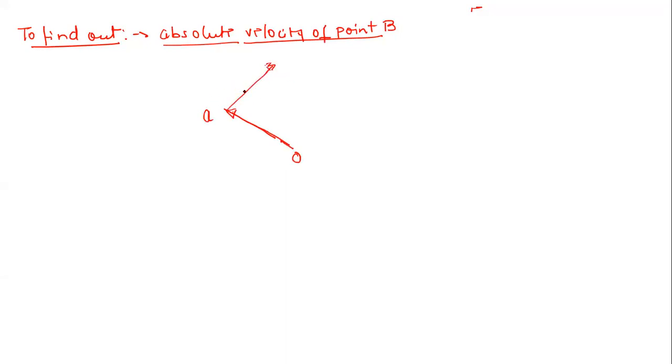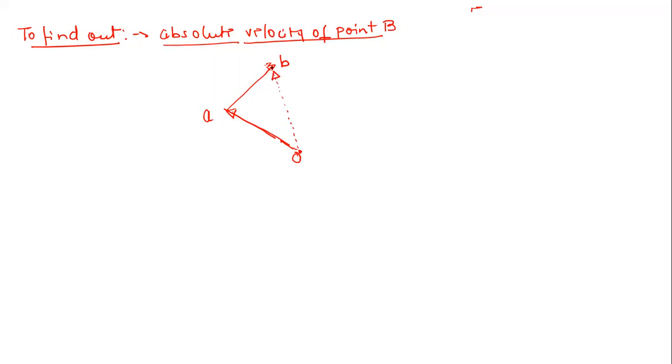Now we bring our AB vector at this location, and we simply join this B with respect to this point O, and now we indicate the direction.